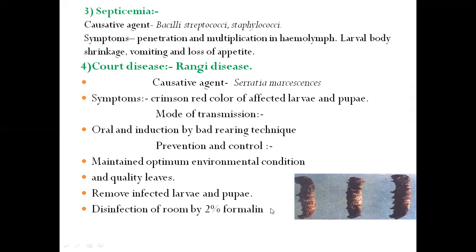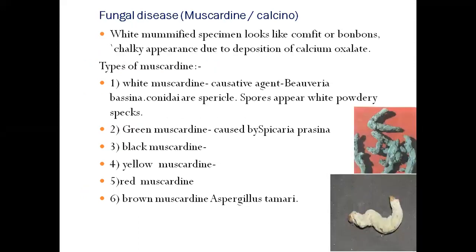Then remove the infected larvae and pupae. After infection, if we observe the larvae suffering from bacterial disease, then remove these affected larvae and pupae. And the common routine practice is disinfection of the rearing room by 2% formalin. So these are certain prevention and control measures of bacterial disease.